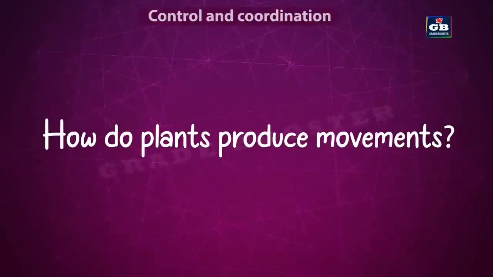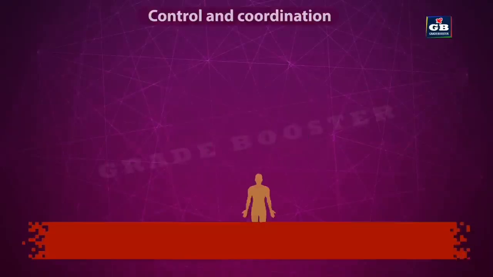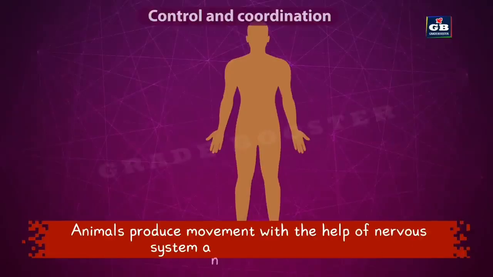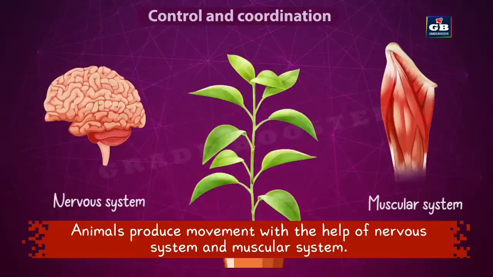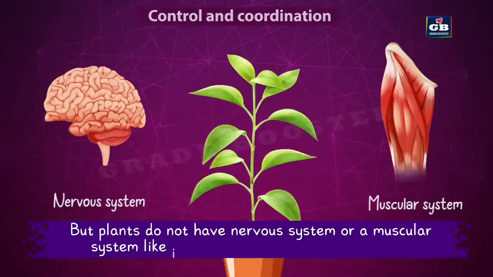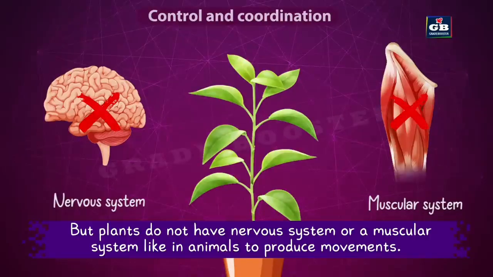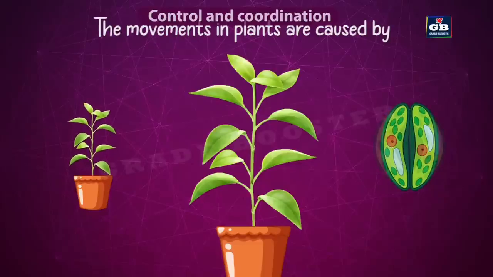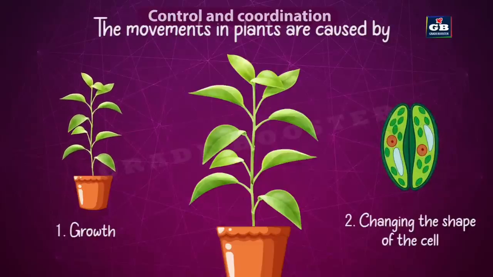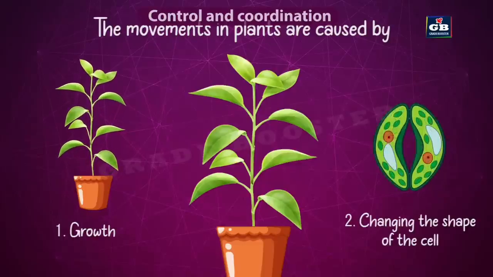Then how do plants produce movements? We know that animals produce movements with the help of the nervous system and muscular system. But plants have neither a nervous system nor a muscular system, like animals, to produce movements. The movements in plants are caused either by growth or by changing the shape of the cell.